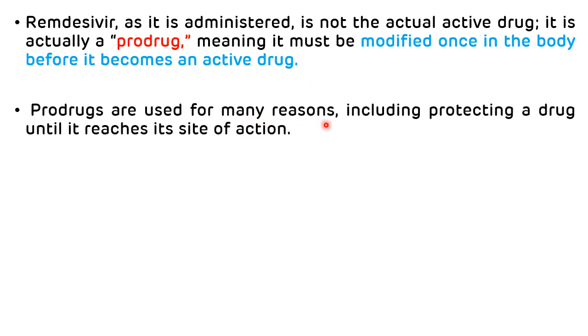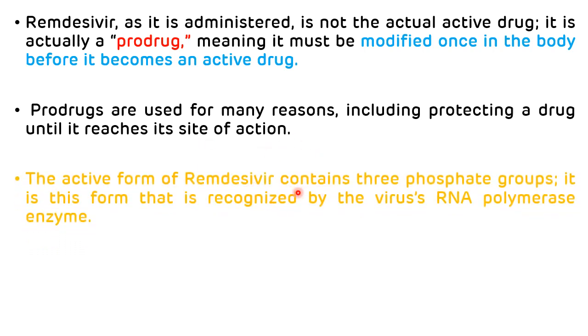Prodrugs are used for many reasons, including protecting a drug until it reaches its site of action. The active form of remdesivir contains a triphosphate group in the structure. It is this form that is recognized by the virus's RNA polymerase enzyme. These are the three key modifications present in the structure of remdesivir, which make it effective against coronavirus. First, there is a CN group. Second, there is a CC bond, and the third is that it is a prodrug. So that is all about the mechanism of action of remdesivir.